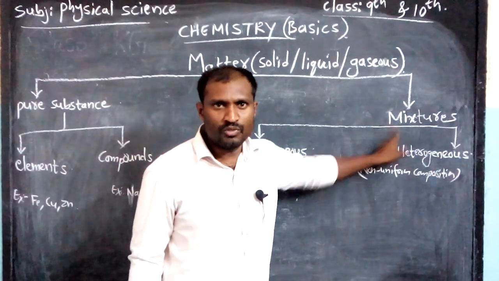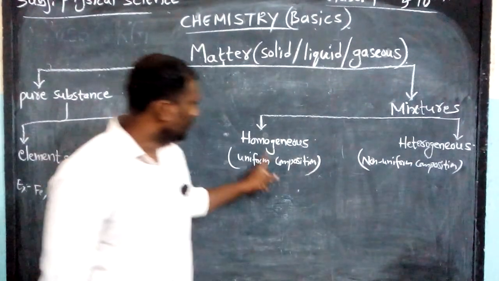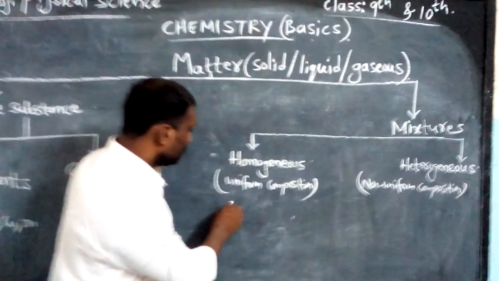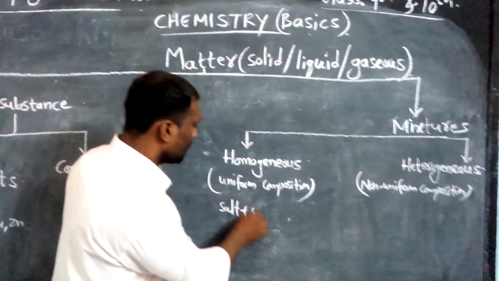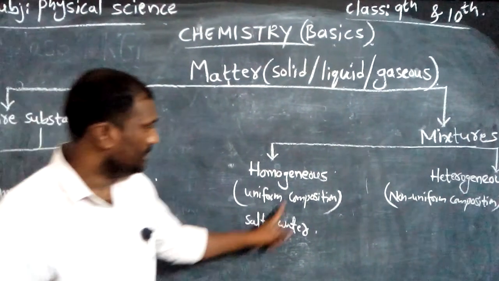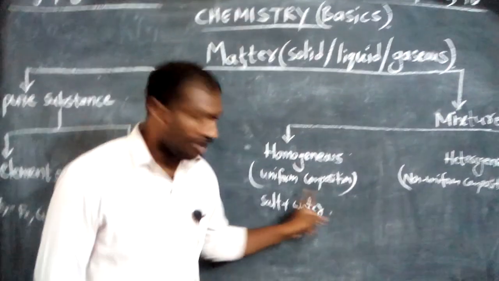Again, mixtures are of two types: homogeneous and heterogeneous mixtures. So what are homogeneous mixtures? Examples of homogeneous mixtures are salt plus water, or sugar solution. Why? Because in these, uniform composition will be there.